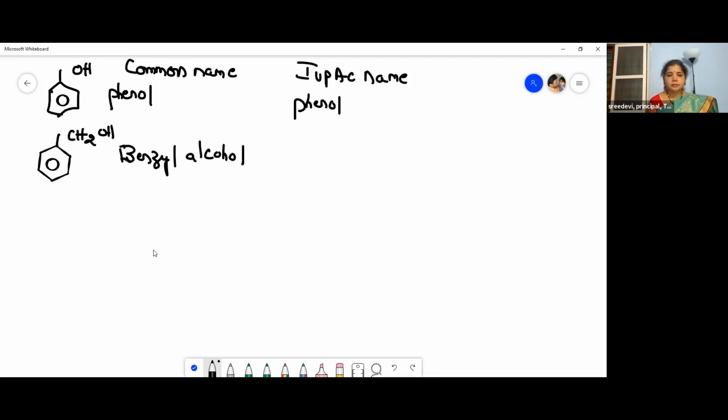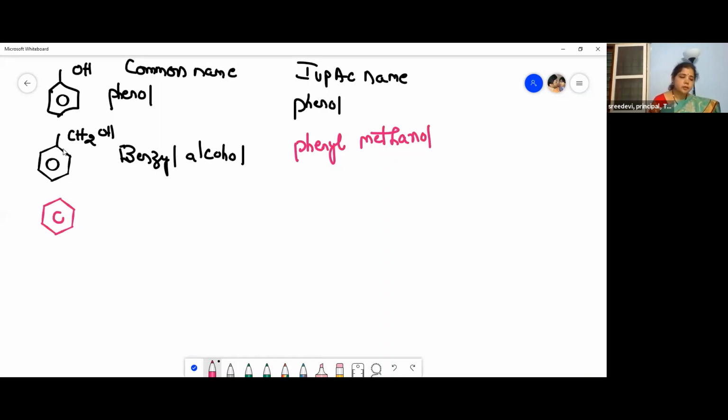Benzyl alcohol. Okay, so let us go for another color. Right. So Jen, what is the name of this? So phenyl methanol. Okay. Phenyl methanol. Right. Phenyl methanol. Then another compound.